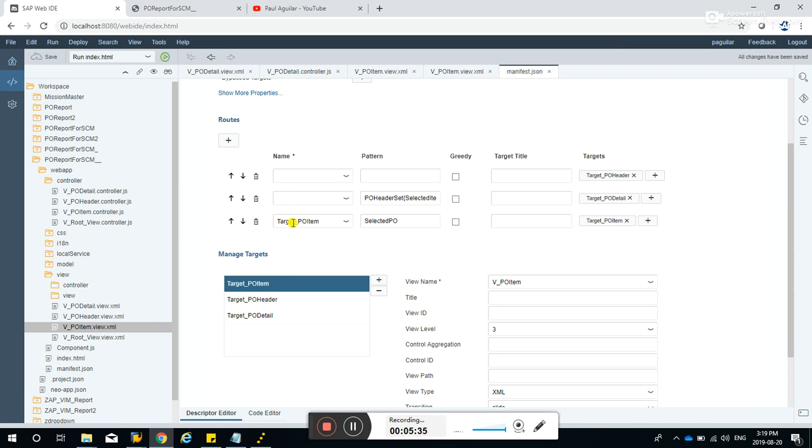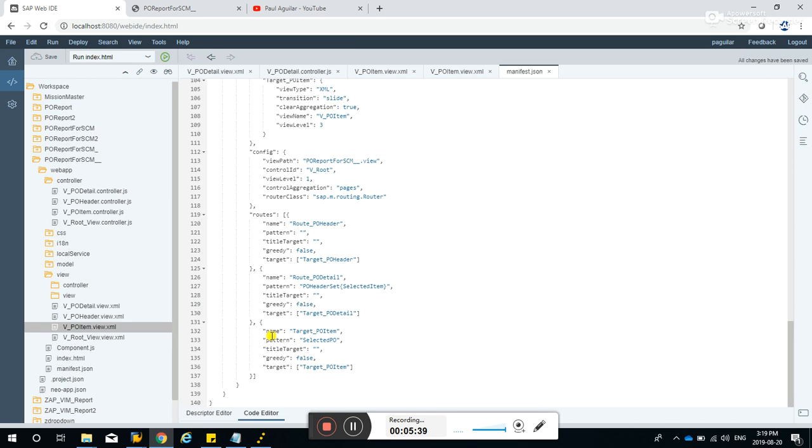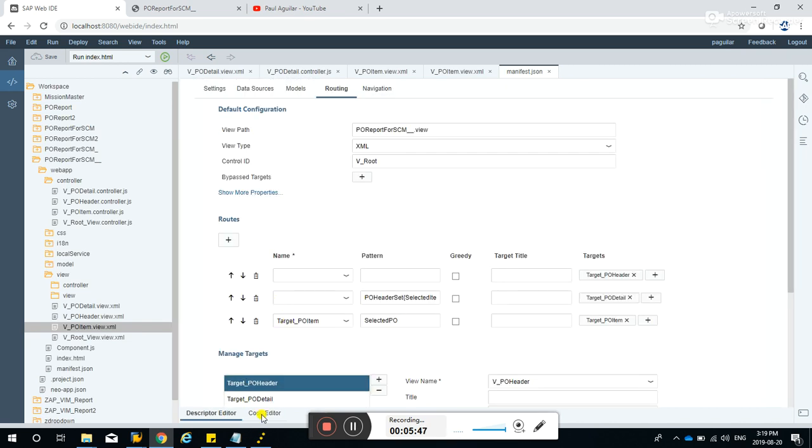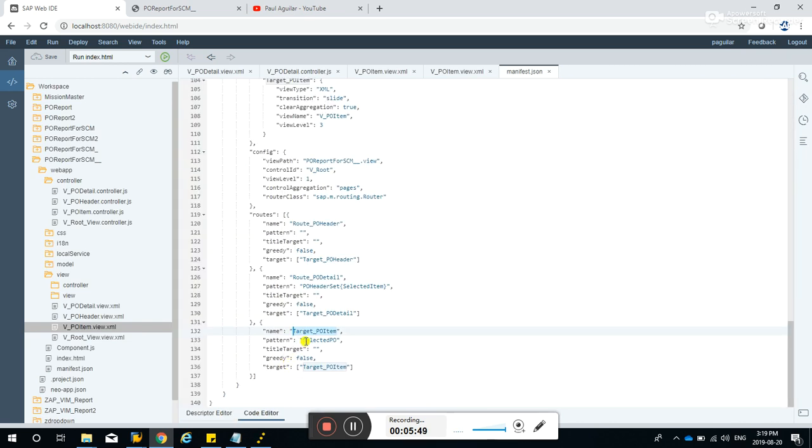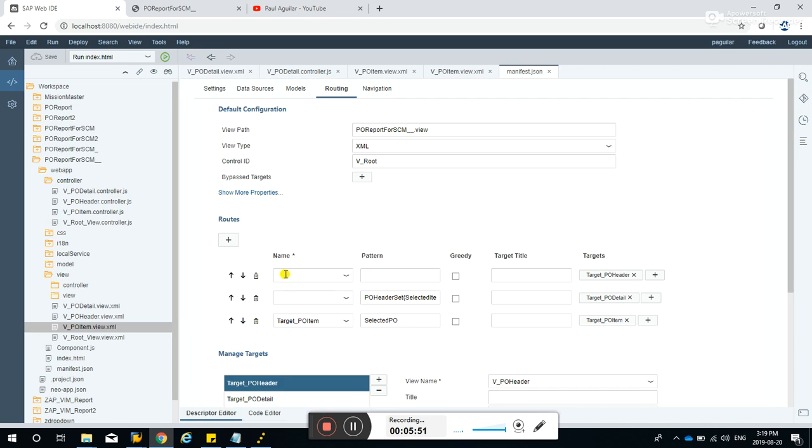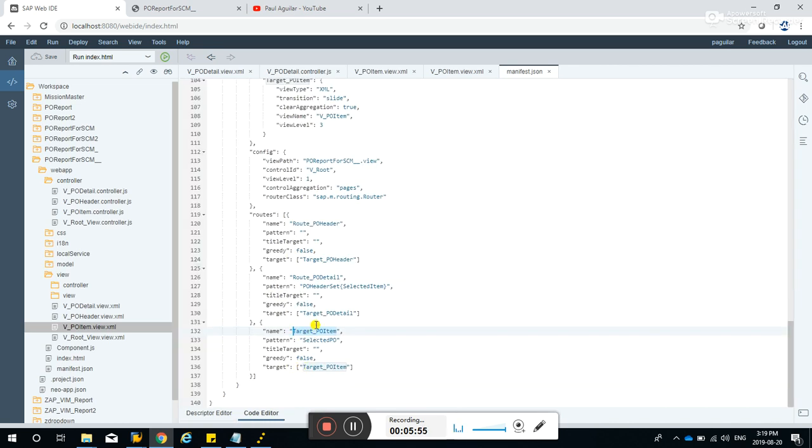Because I've noticed that if you don't touch this one, if you go to the code editor, it correctly displays the name that you've entered here. Unlike if you edit this route, it's not going to be applied in the name here. You have to manually type the name here.